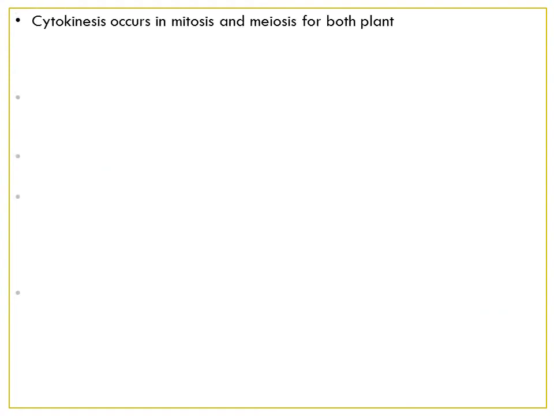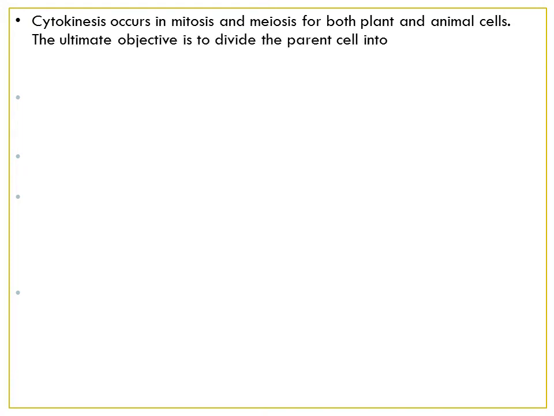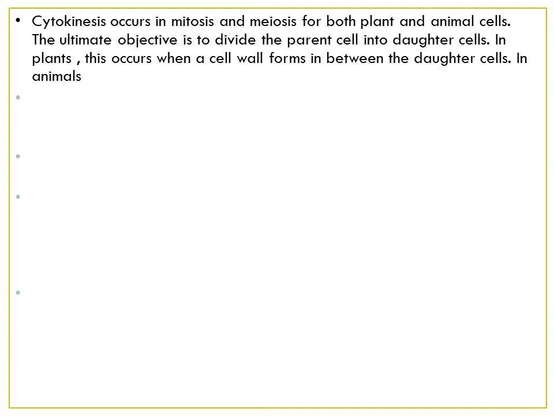Cytokinesis occurs in mitosis and meiosis for both plant and animal cells. The ultimate objective is to divide the parent cell into daughter cells. In plants, this occurs when a cell plate forms in between the daughter cells. In animals, this occurs when a cleavage furrow forms.